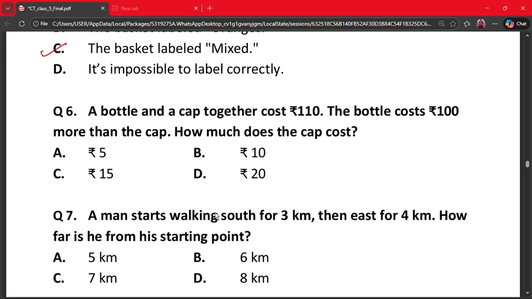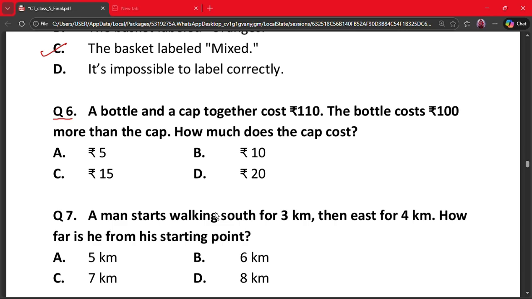Our next question is question number 6. A bottle and a cap together cost rupees 110. The bottle costs rupees 100 more than the cap. How much does the cap cost? A. Rupees 5, B. Rupees 10, C. Rupees 15, and D. Rupees 20.